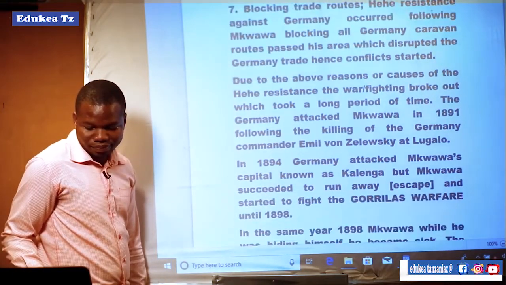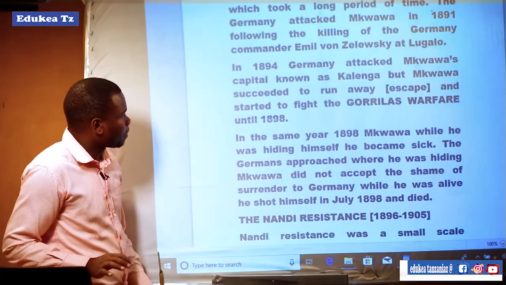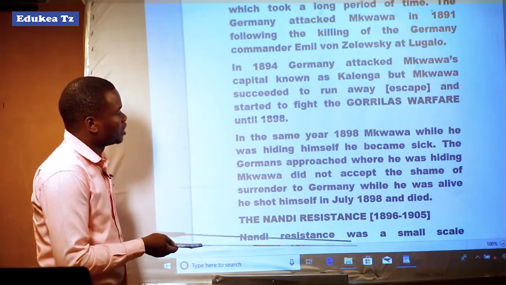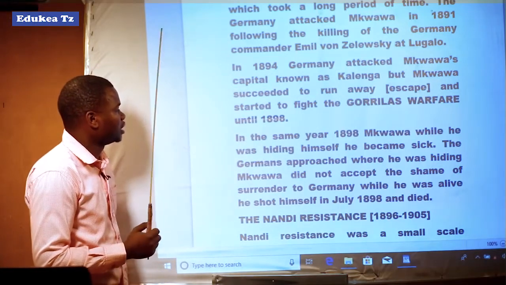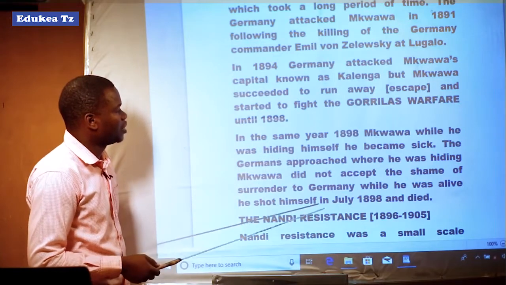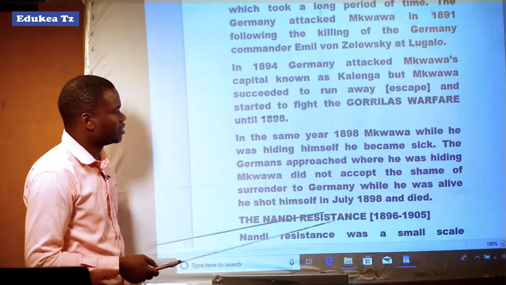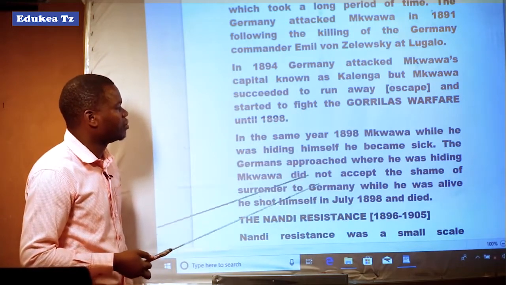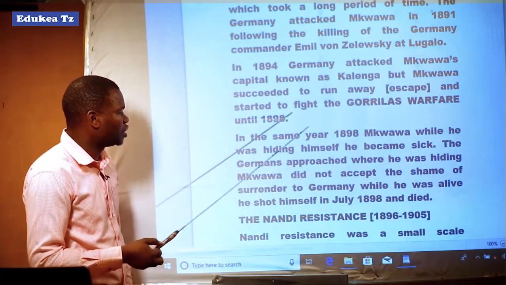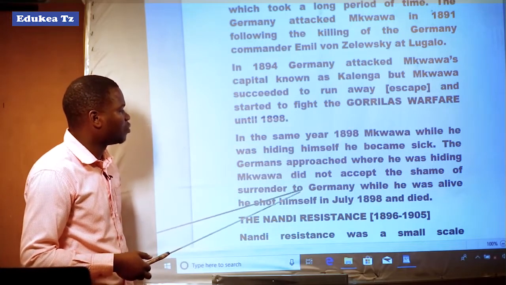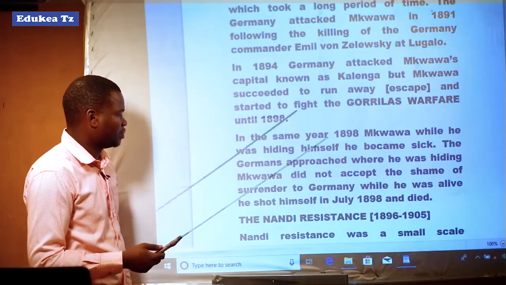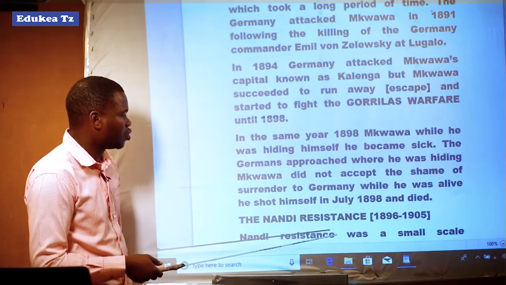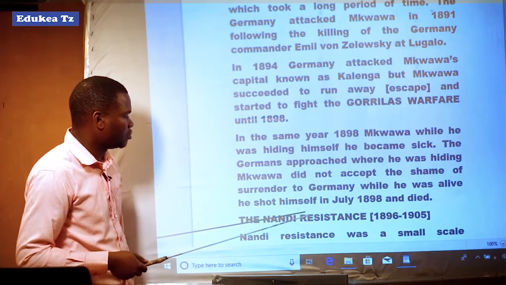and started to fight guerrilla warfare until 1898. In the same year, 1898, while he was hiding himself, Mkwawa became sick. The Germans approached where he was hiding, and Mkwawa did not accept the shame of surrendering to Germany. While he was alive, he shot himself in July